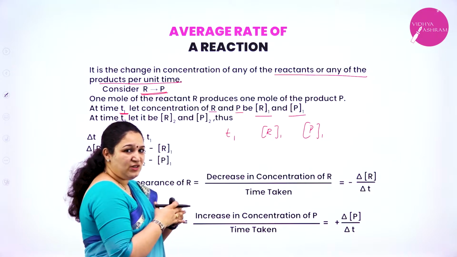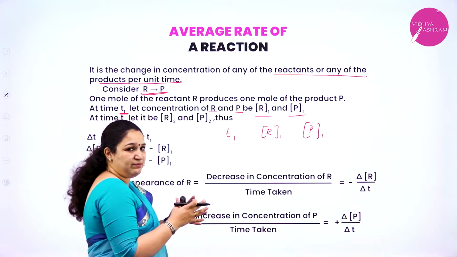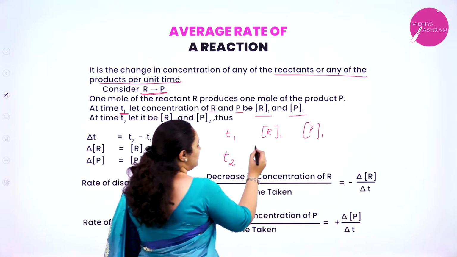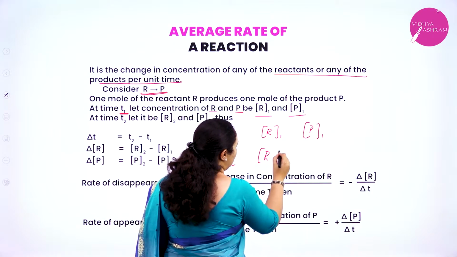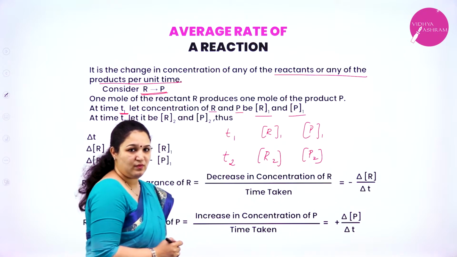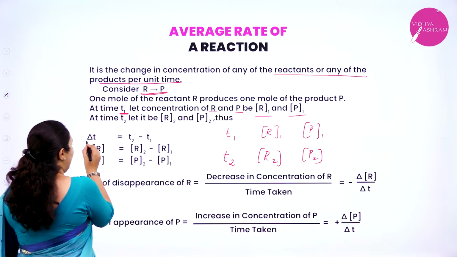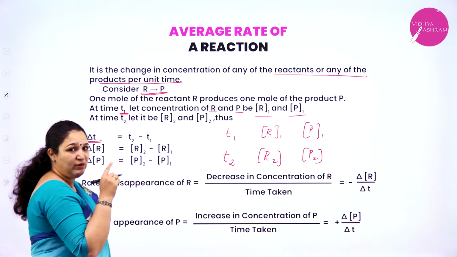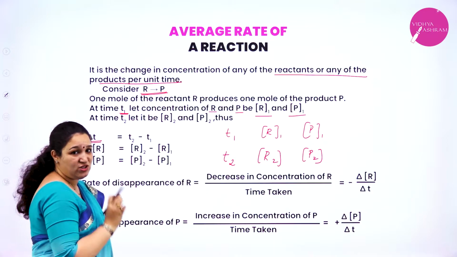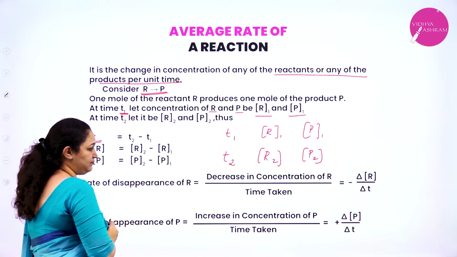Then when the reaction is happening for some time, after some time I will take the time as T2. Then the concentration of R has changed to R2 and P1 has changed to P2. So what is the change in time? Change in time, we put it as delta T. Delta is put when there is a change. So the change in time is T2 minus T1.